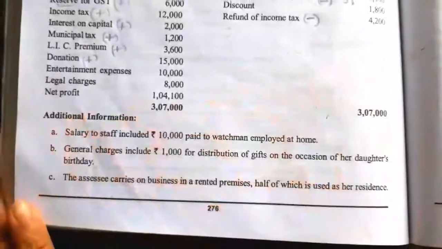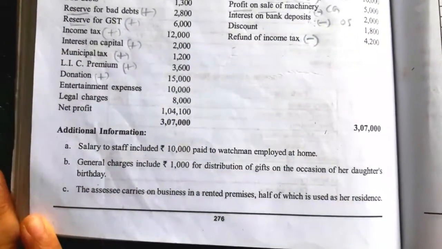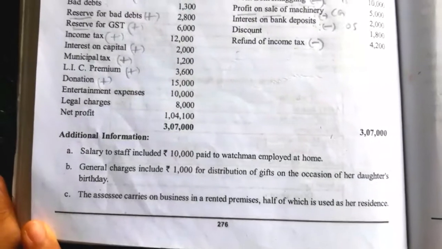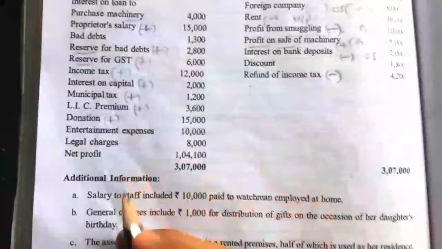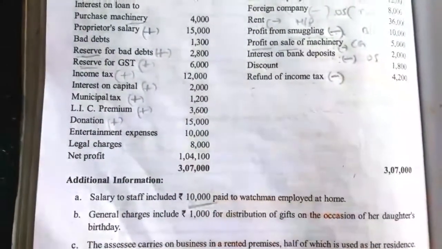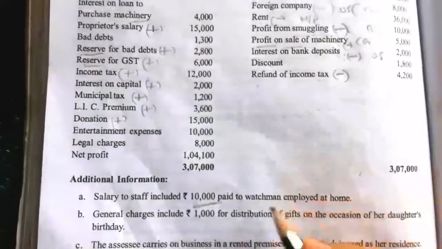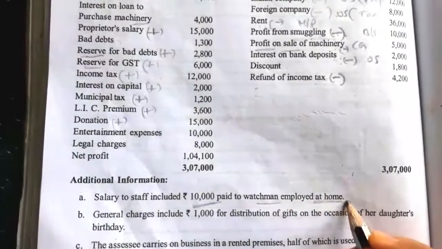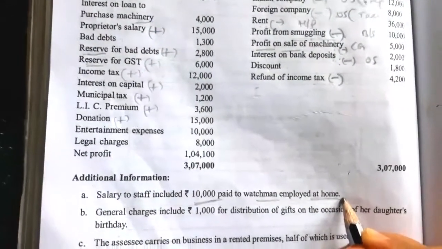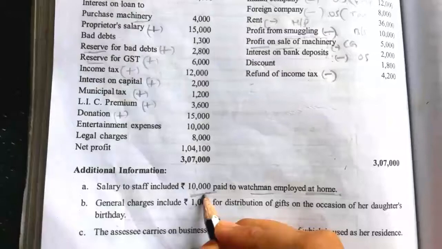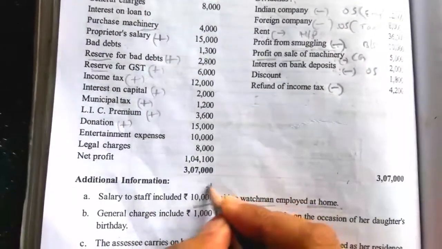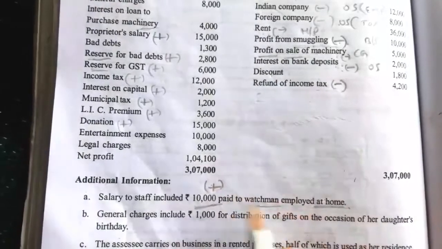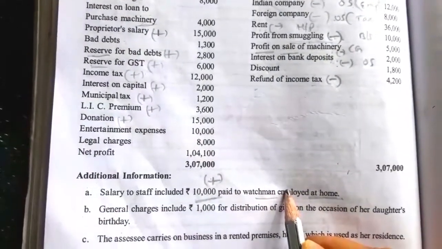Next we'll see the additional information. Salary to staff included 10,000 paid to a watchman employed at home. Here they have given salary to staff 90,000. In that, 10,000 relates to the salary paid to the watchman employed at home. It is nothing but a personal expense of the assessee. So this should be removed from our net profit. That is a disallowed expense, and we have to add it back to the net profit.